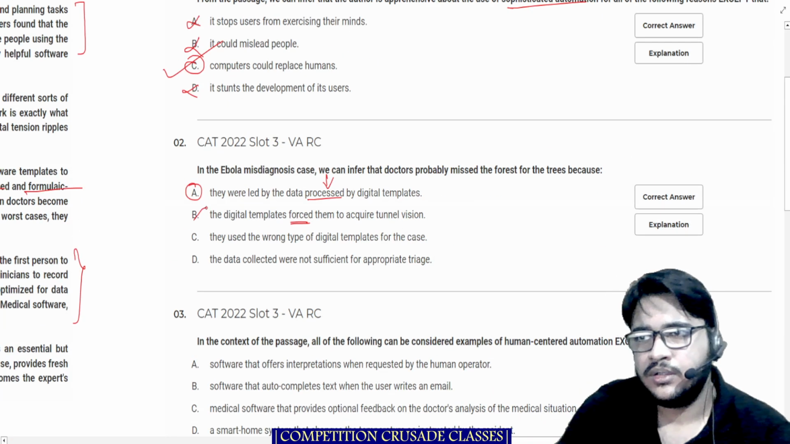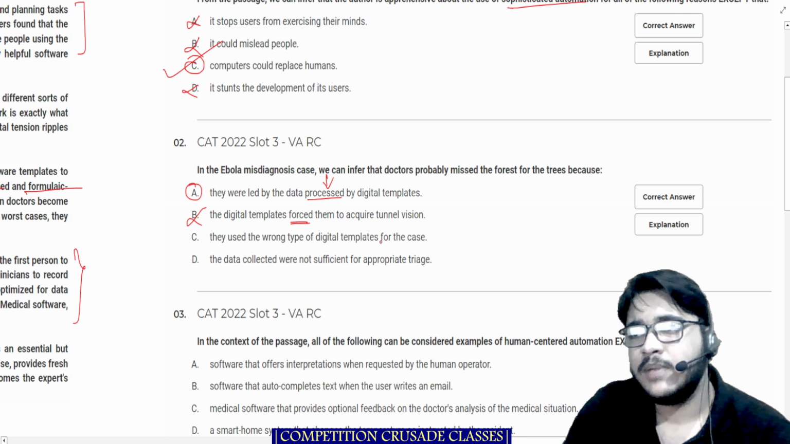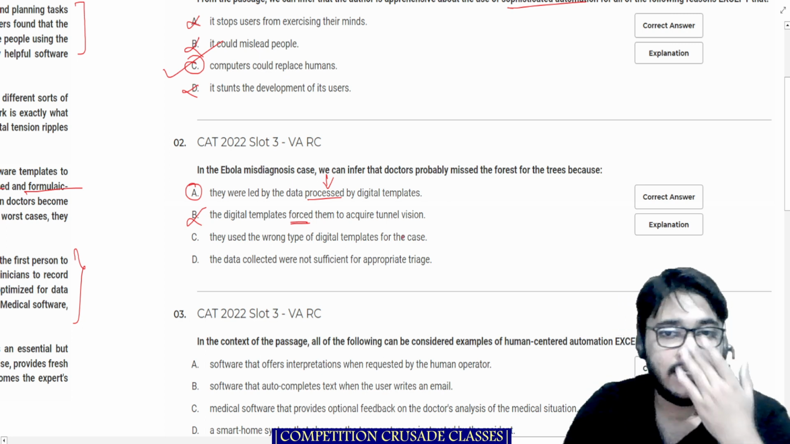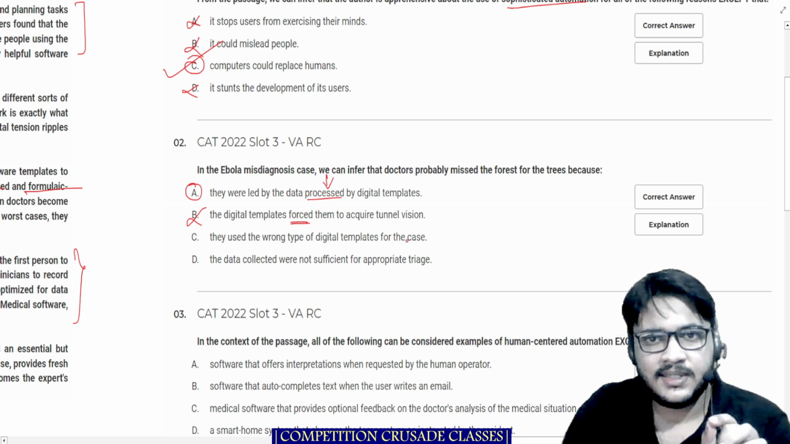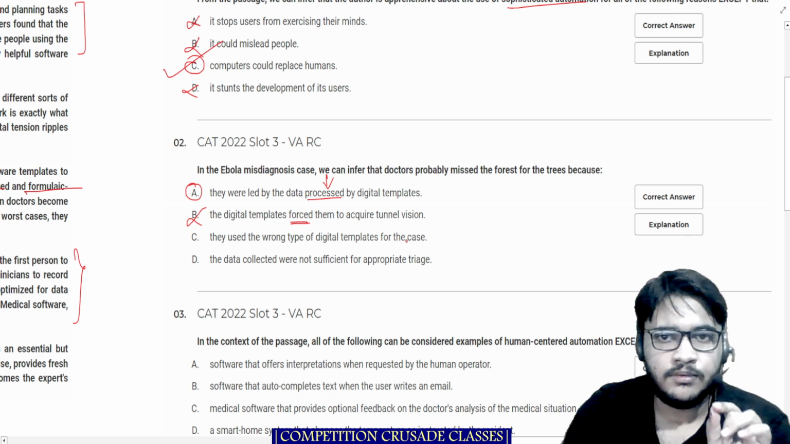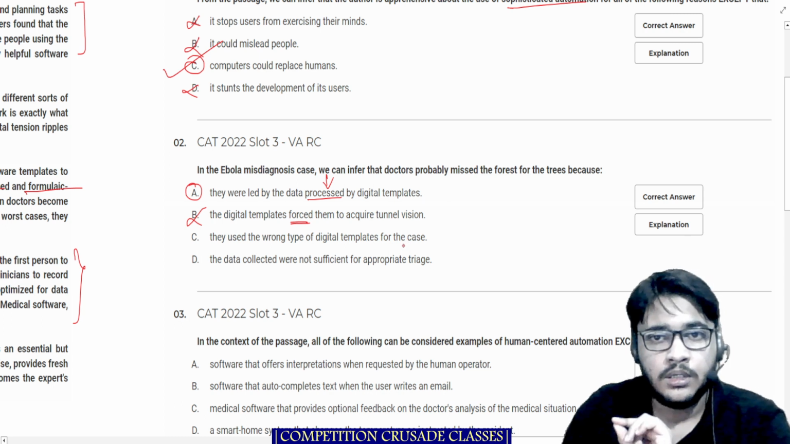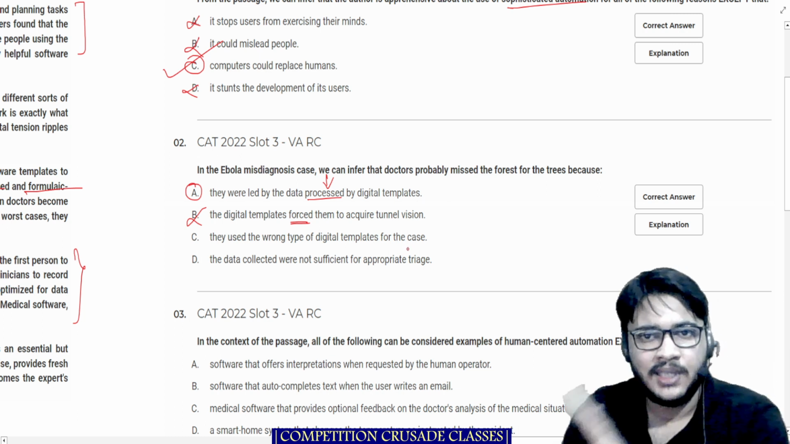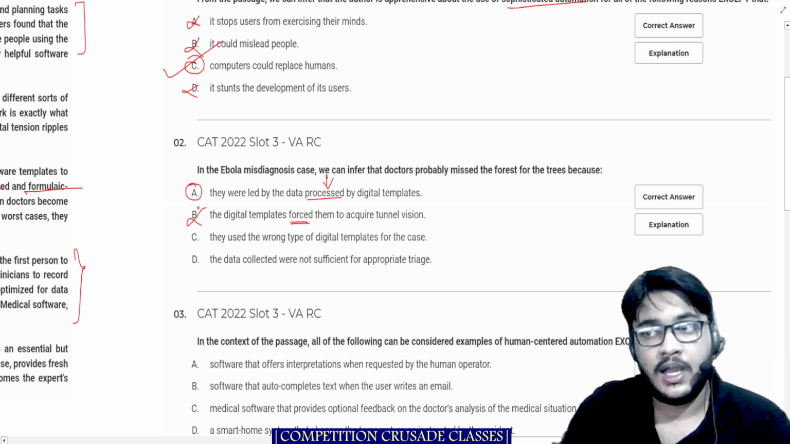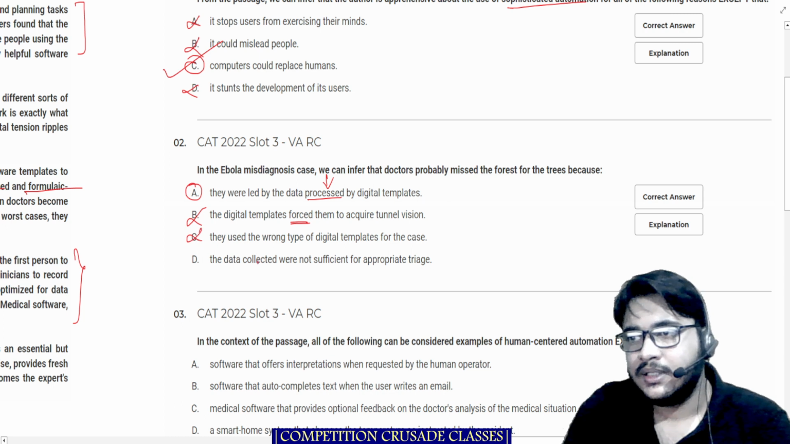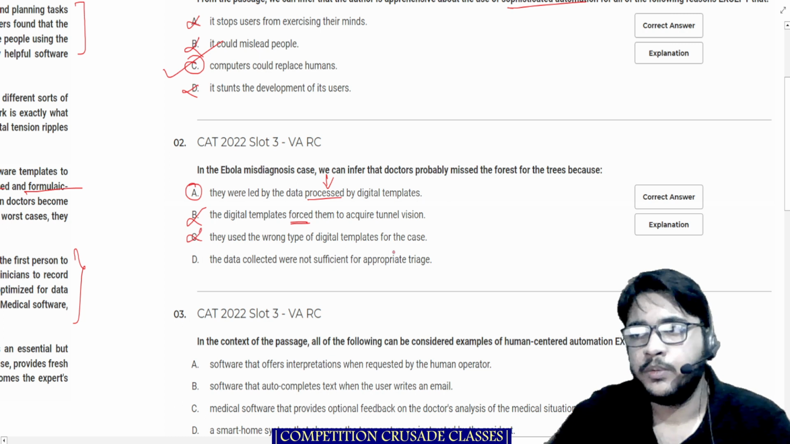So that goes out. They use the wrong type of digital templates. No, this has nothing to do with the right or wrong digital template. It is just that they were only relying on the digital templates. They were not really putting too much attention on the basic history taking, patient diagnosis, critical thinking, that was written in the passage. I hope you remember that. The data collected were not sufficient for appropriate triage.